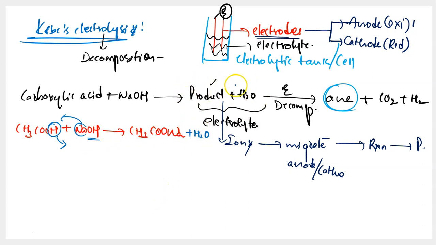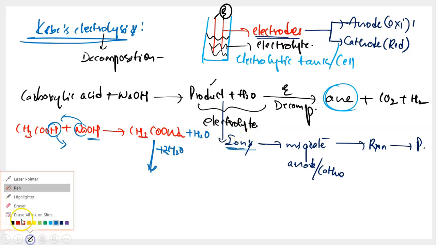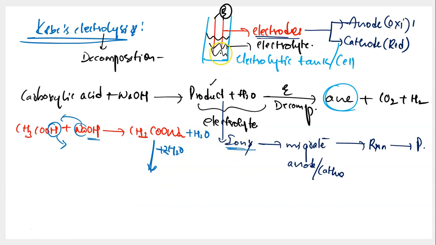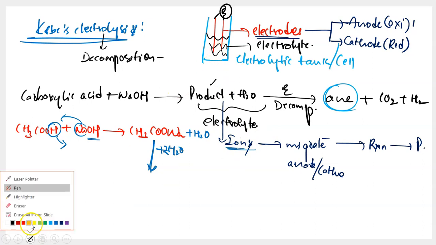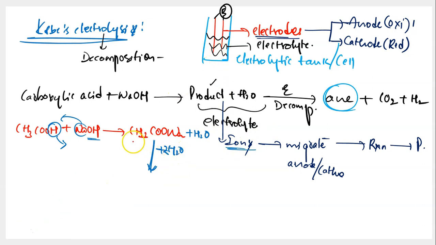But over here, to the product that you have obtained, you are adding a lot of water. You still add excess of water. And when you add excess of water, what happens? It will behave like an electrolyte, and it leads to formation of ions. So you have added water and you have put it into the electrolytic tank and you have passed electricity. When you pass electricity, this divides into ions, isn't it? And what kind of ions will it divide into? It will divide into CH3COO minus ions and Na plus ions.